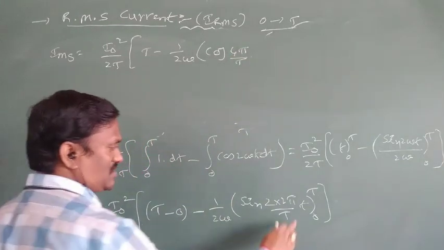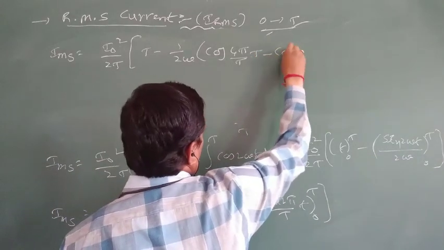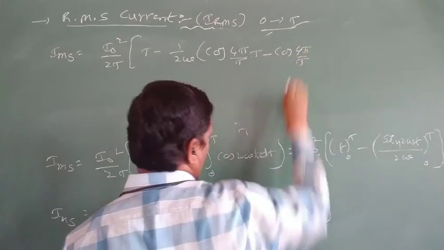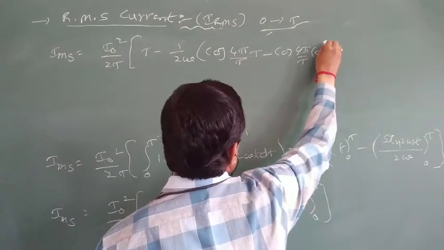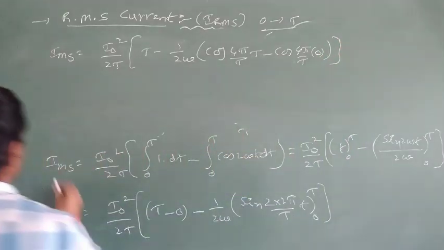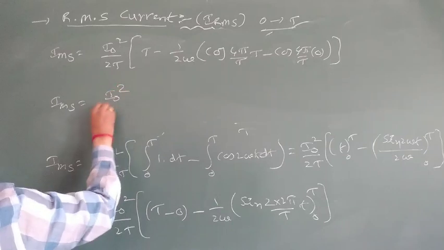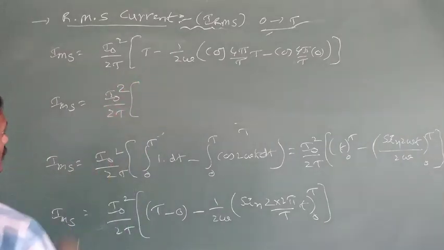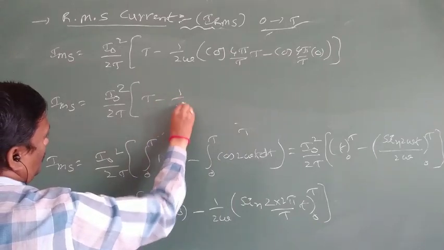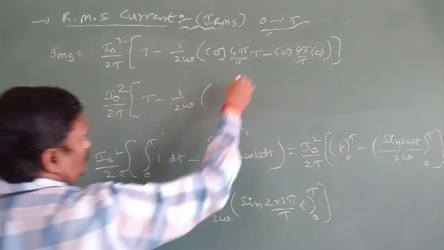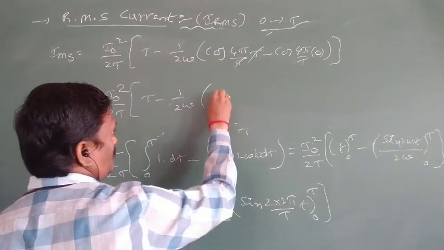Apply the limits: in place of small t, apply the upper limit capital T, minus cos 4 pi by capital T, and in place of small t apply the lower limit 0. So IMS is equal to I naught square by 2t into t minus 1 by 2 omega, and the dt cancels.